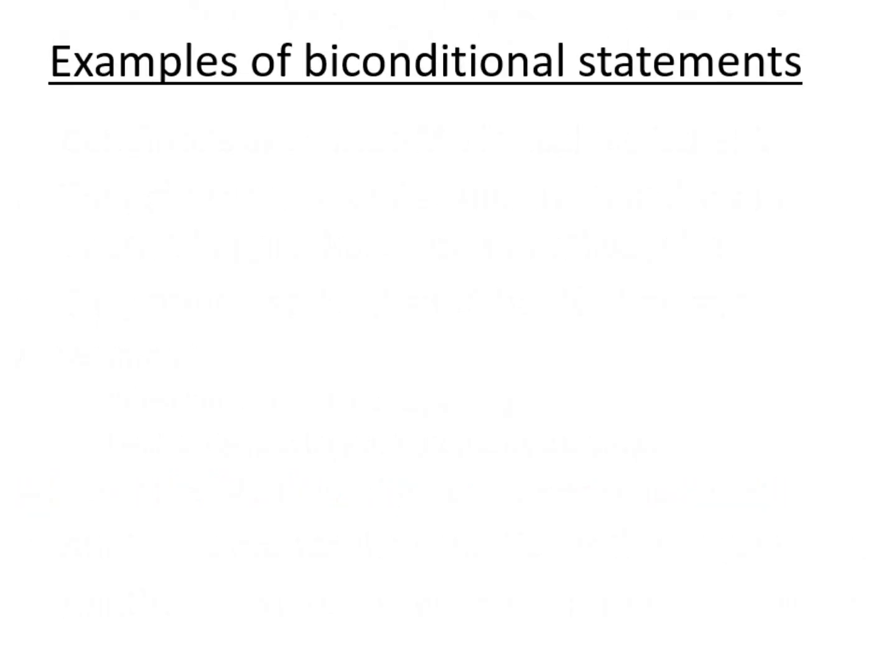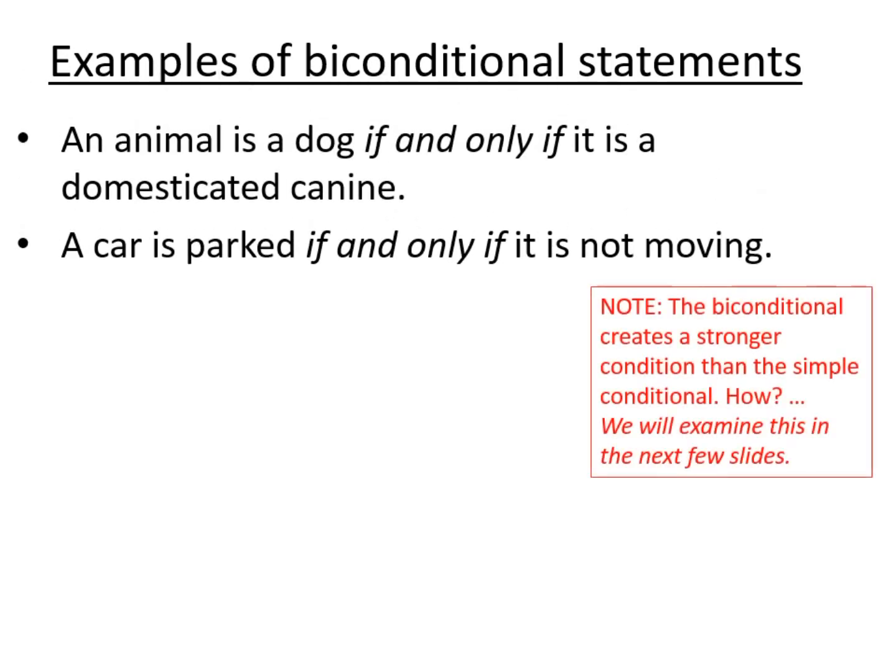So let's just have a look at some examples of biconditional statements, although we haven't really yet explored these in depth. An animal is a dog if and only if it is a domesticated canine. And because the biconditional, as we said, is a two-way relationship, we can also say that an animal is a domesticated canine if and only if it is a dog.